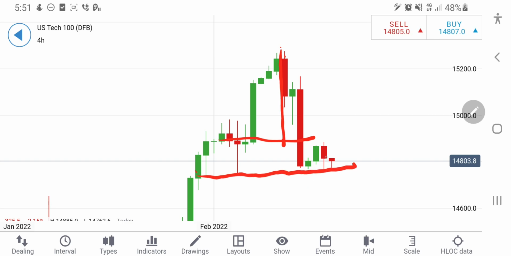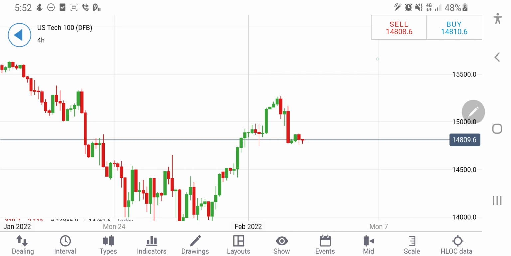Now this 14,750 level is definitely a stronger support. You can see multiple candles on the 4-hour charts trying to find resistance here at 14,750, 14,740 levels. Once this zone at 14,740 is taken, then definitely it will try to break sharply. And how far could this go? The next support is only going to come at 14,550 and 14,500.